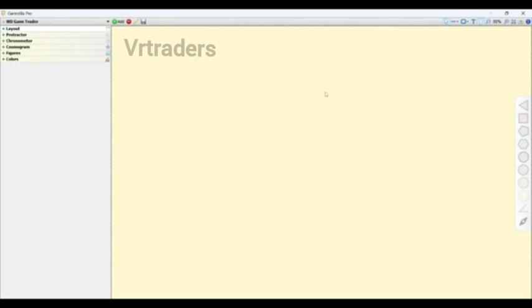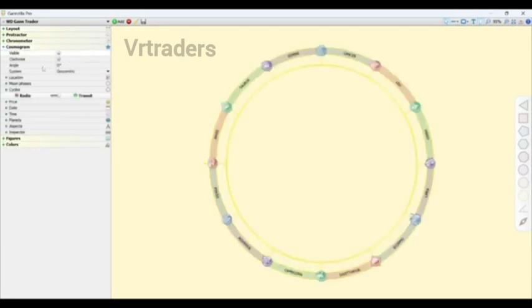Now let's start with the essential settings on the Genzilla. So the first thing you have to do is to open the Cosmogram. So here is our Cosmogram, make it visible. Here you can see the option of radix and transit. Today we are only going to use the transit part. We are not going to use the radix part. So only make the transit part visible.